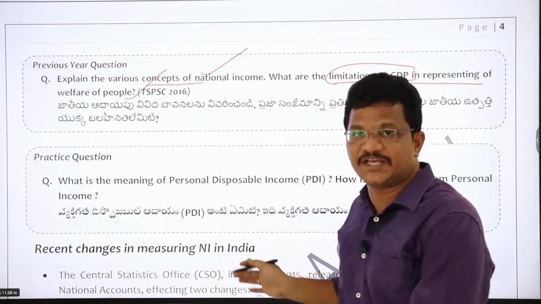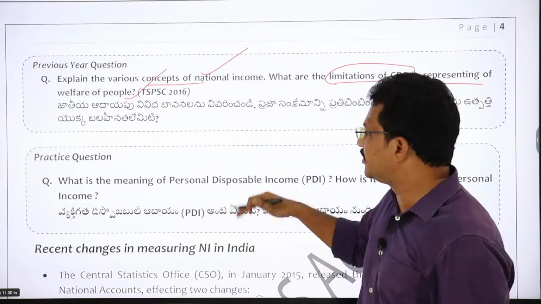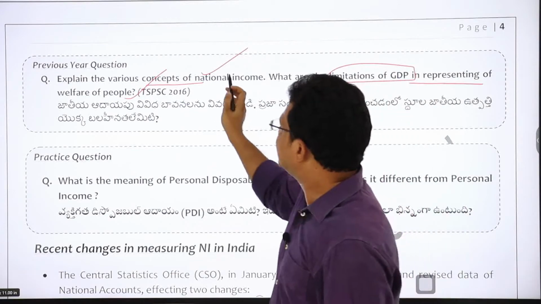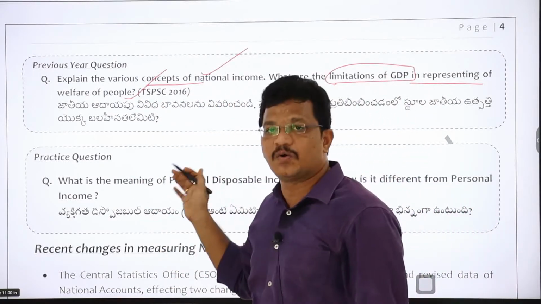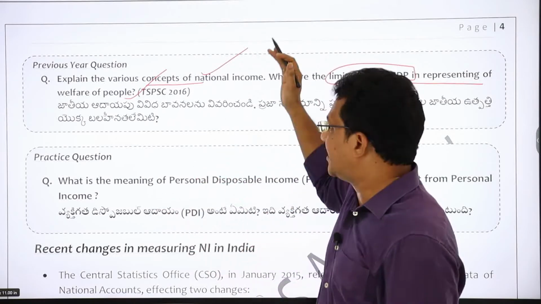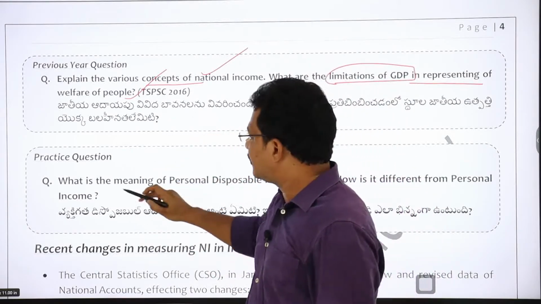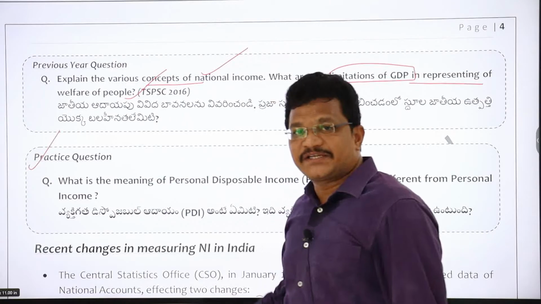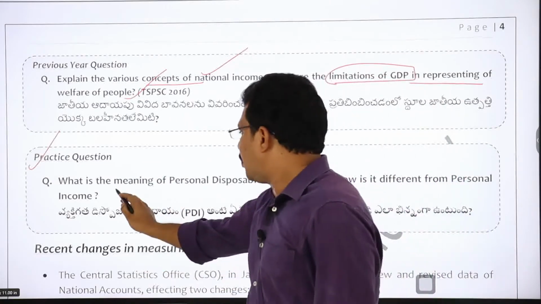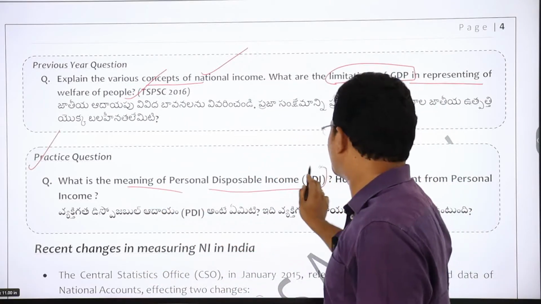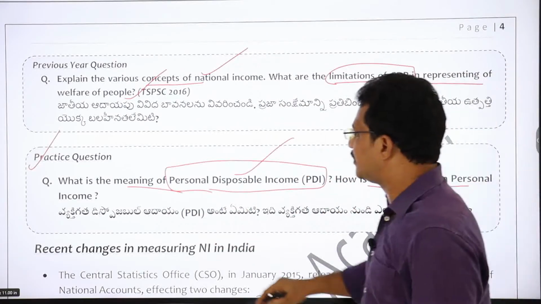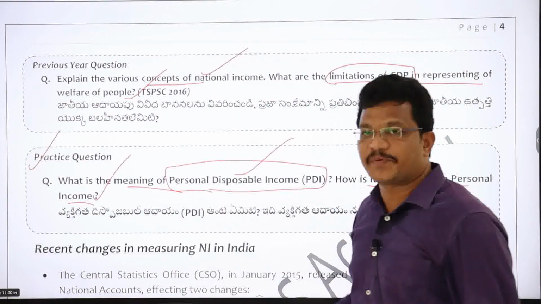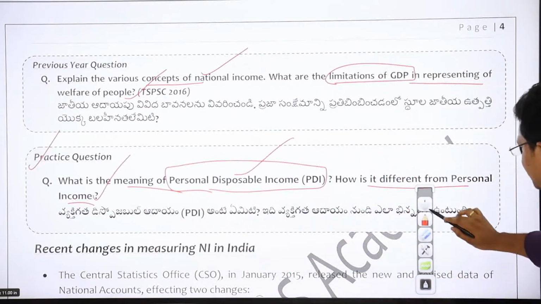This aspect we will see as we move forward, right? So these are the kind of questions that are being framed from the national income accounting, and that is the reason why I explained all those things to you. Then I put one practice question, try to practice it: what is the meaning of personal disposable income, PDI, and how is it different from personal income? Try to practice this question, right?